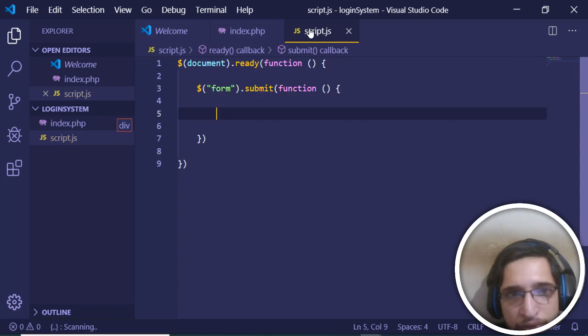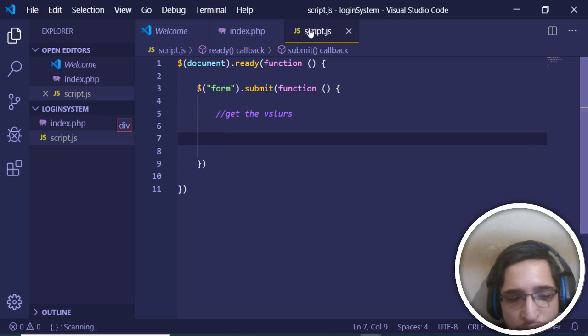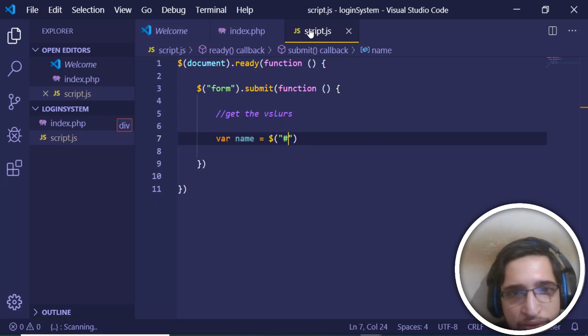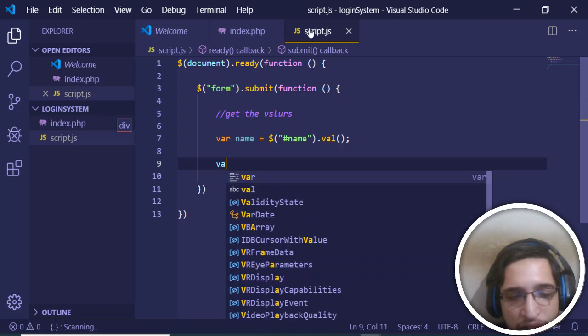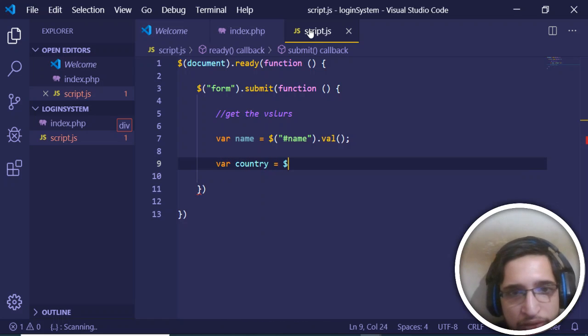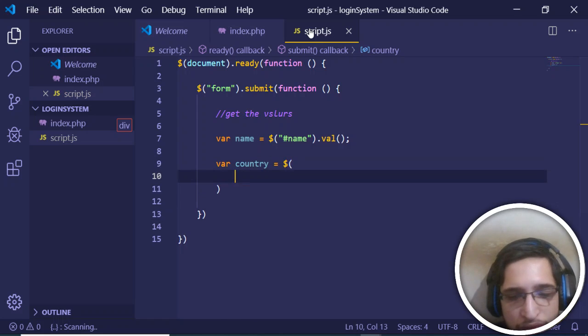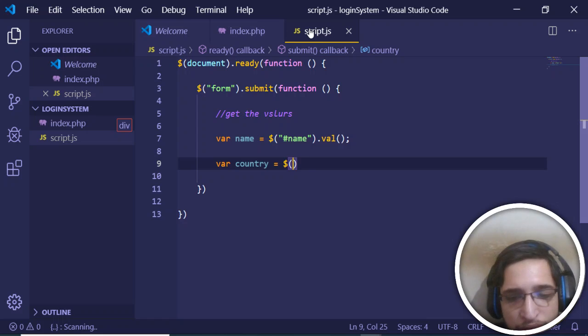First of all, we want to get the values. So we will write here name. We will grab the name by its ID. So name.val. Val stands for value. Same I will do for the country as well. So I will pass the ID, which is country, and val.